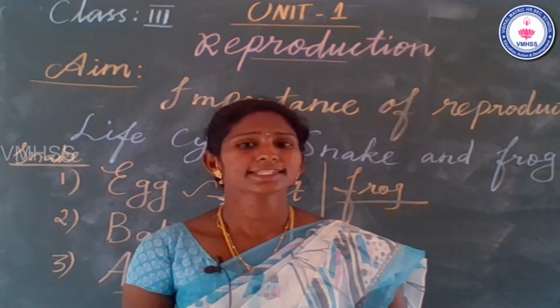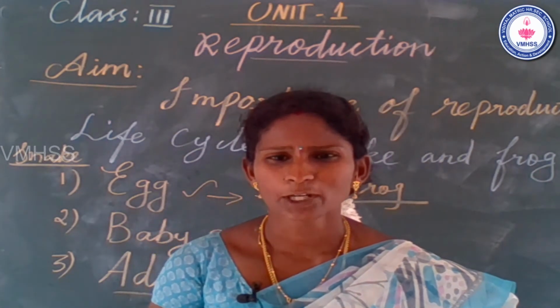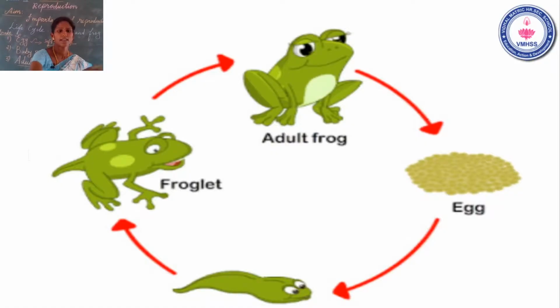Students, how many stages are in a frog's life cycle? Look at the picture. Yes, there are 4 stages in a frog's life cycle. See that the first one is the egg stage. And the second one, what stage? Very good, tadpole. And then the third stage, the frog-leg stage.